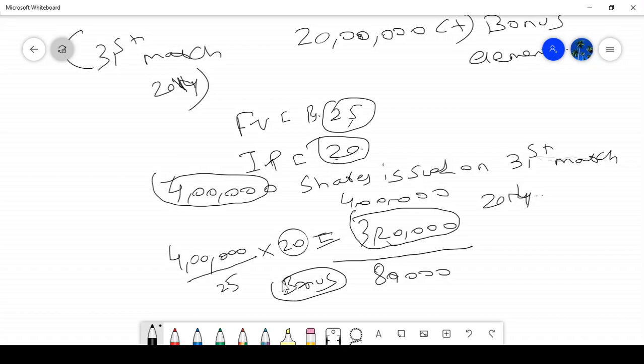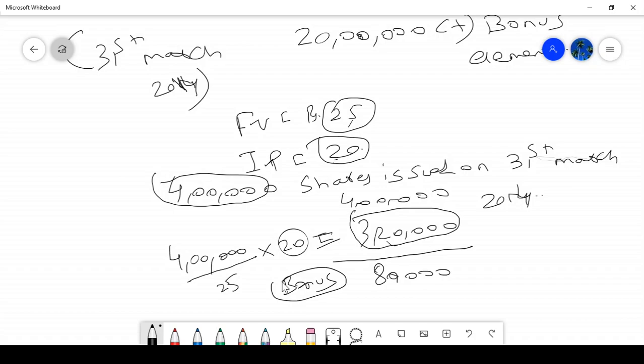This bonus element should be added there. So what I should do is 60 lakhs divided by existing shares.